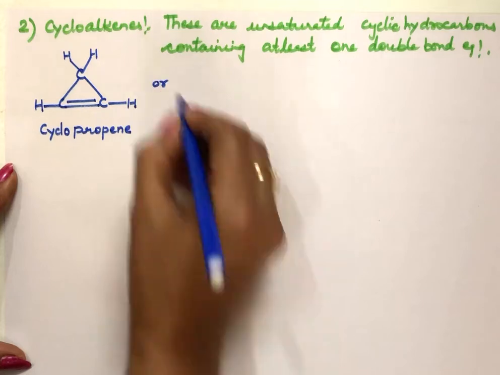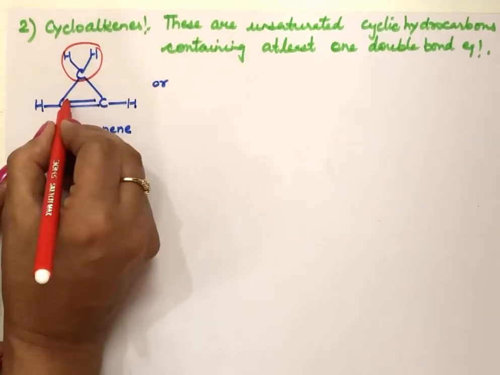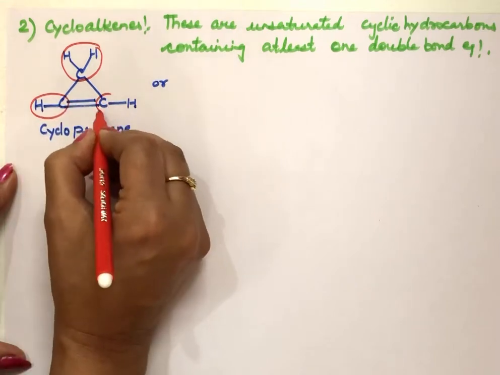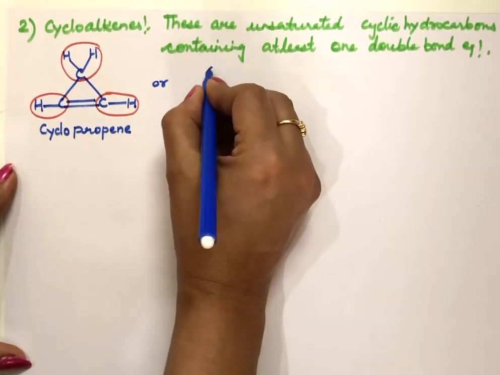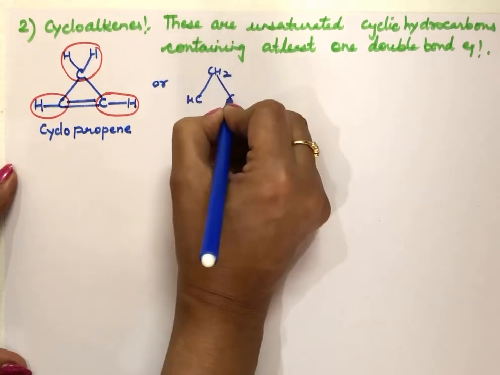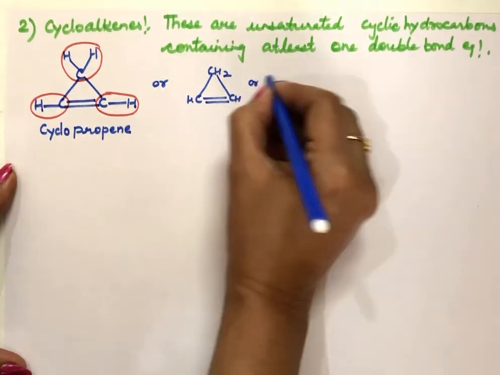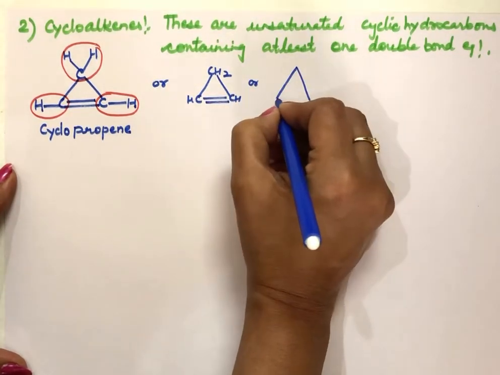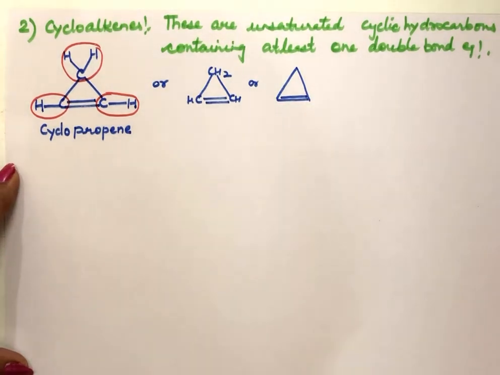This can be written like this also. We can combine as CH2, this is CH, and this is also CH. So when we just combine these, we can write the formula like this also, CH2, CH, CH, and here we have a double bond like this. Or just a triangle like this with a double bond here. This is how we can write cyclopropene.